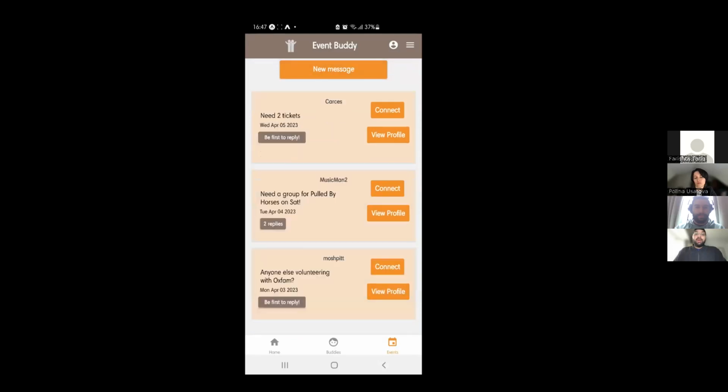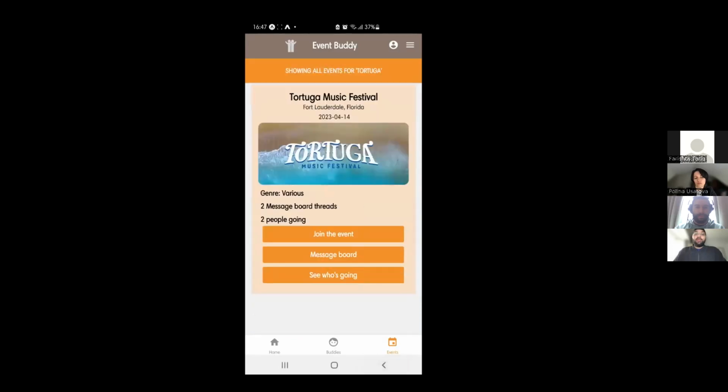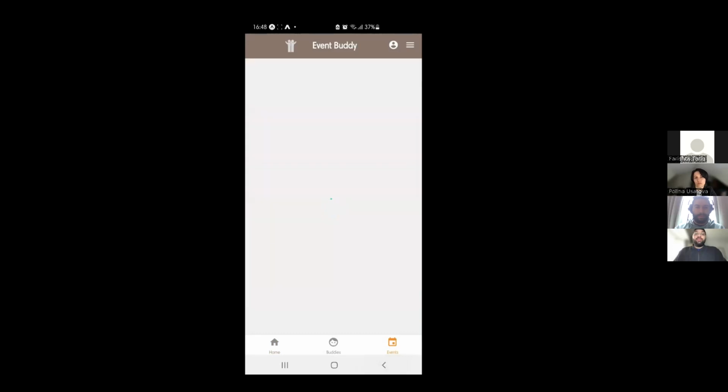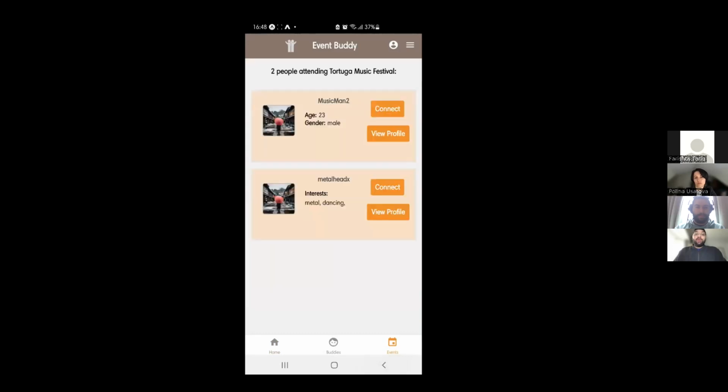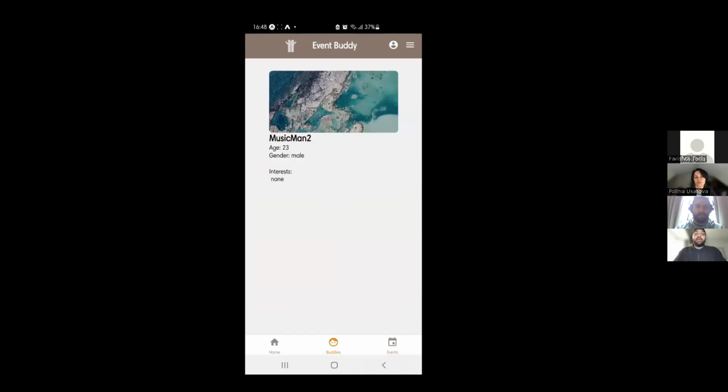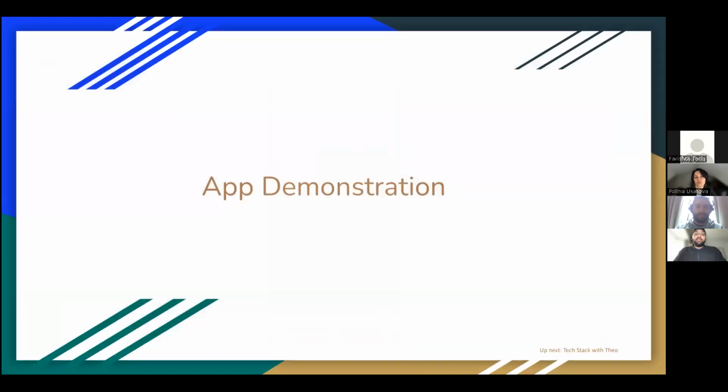If they exit that, go back to the event details, they can again see who's going. So we can connect with people that are going. Once you've connected with them and go to the buddies tab, you'll be able to see them as a buddy and you can view their profile and see their interests. That concludes our app demonstration.